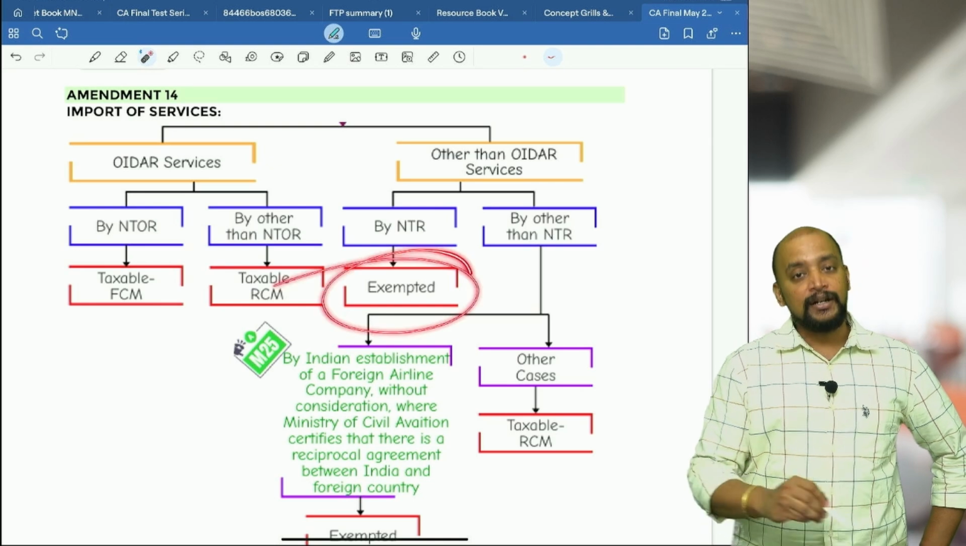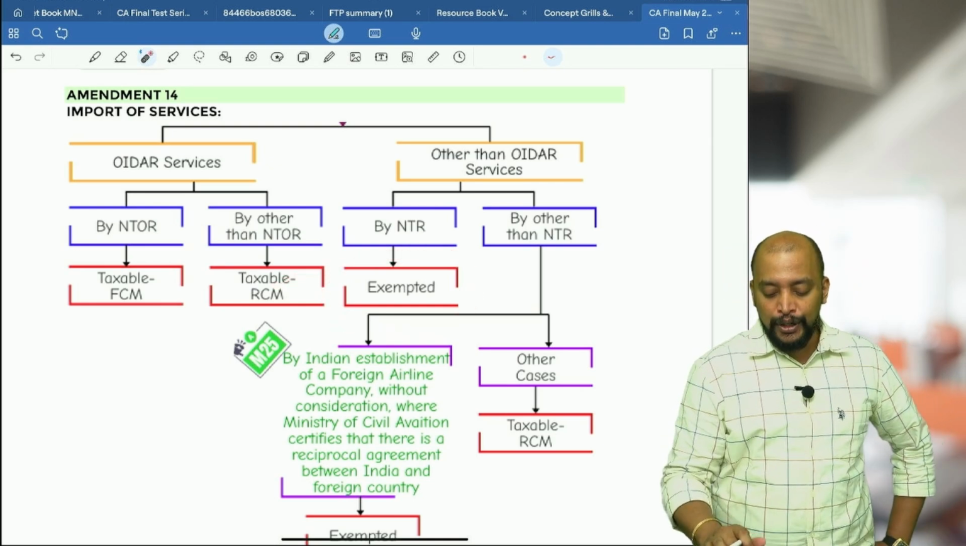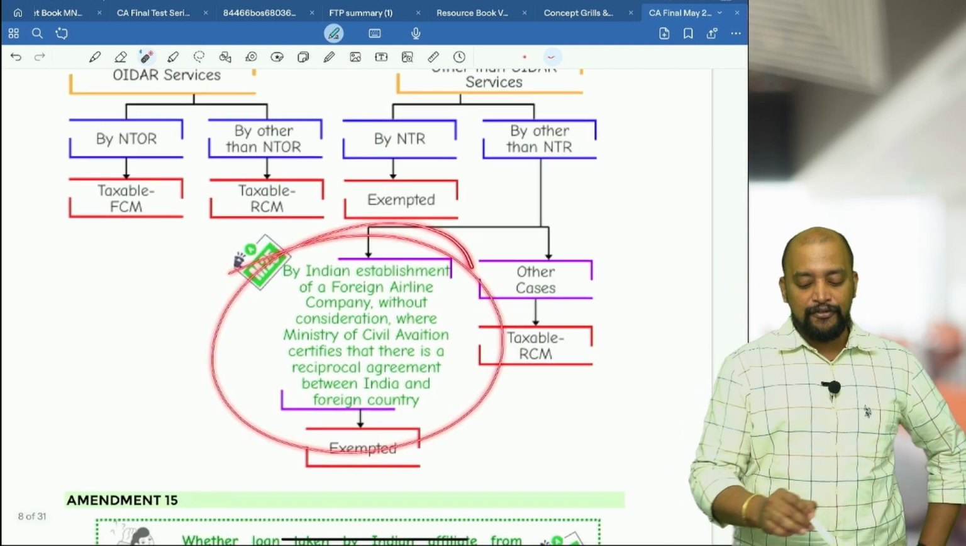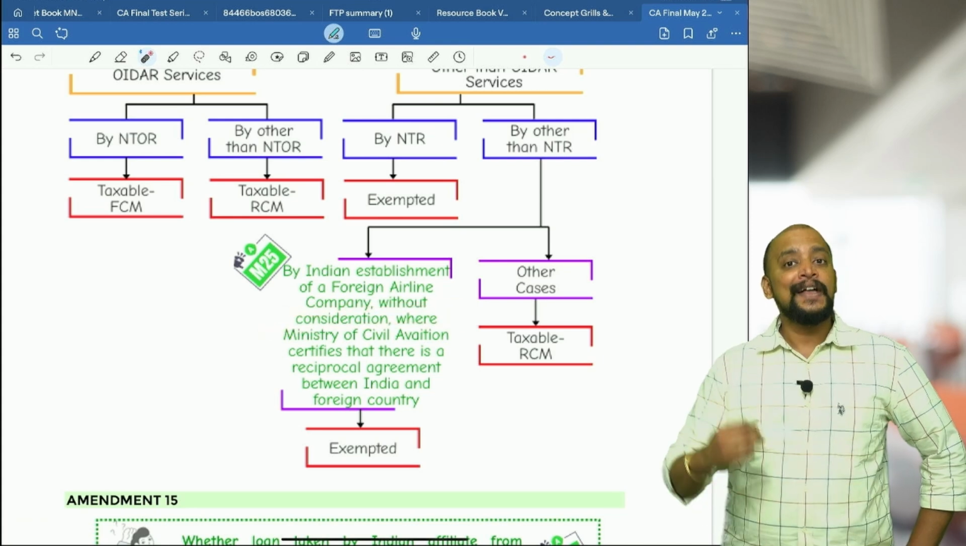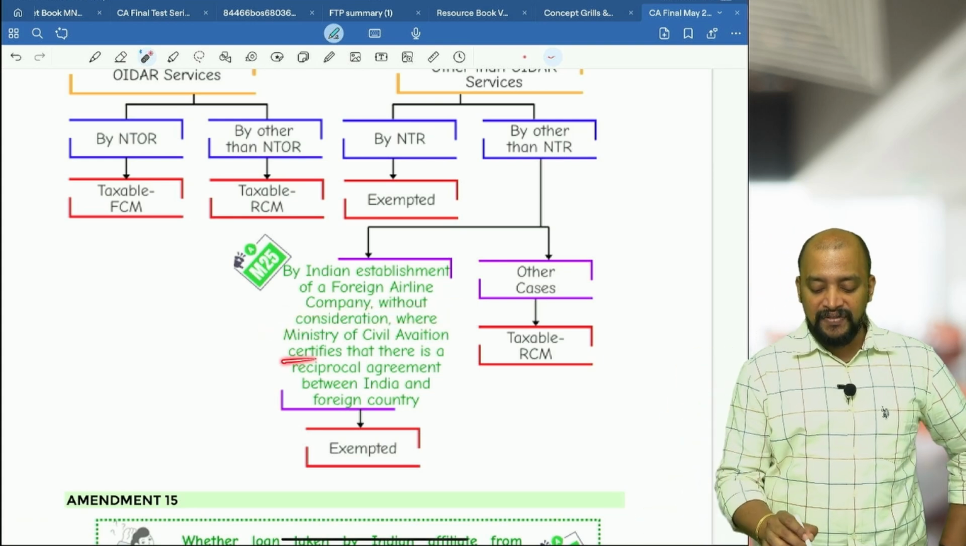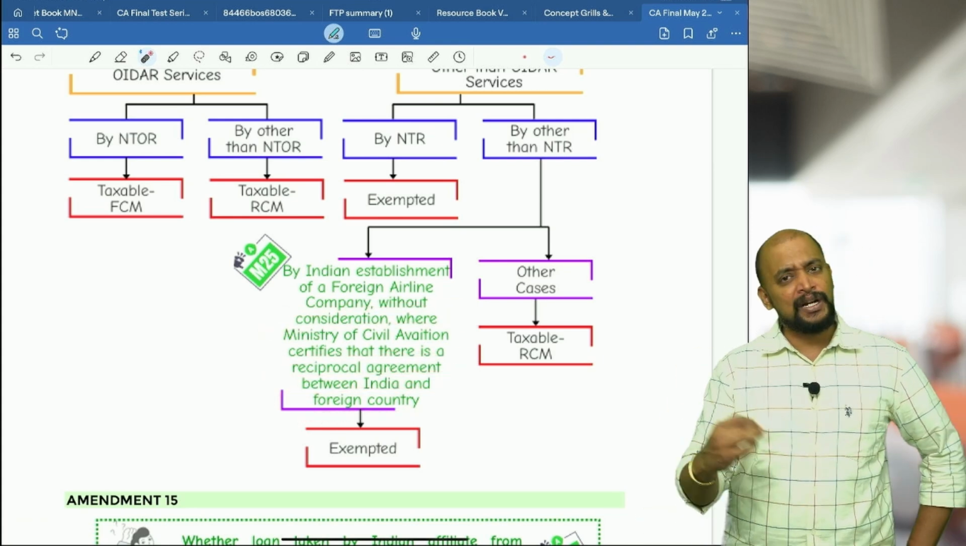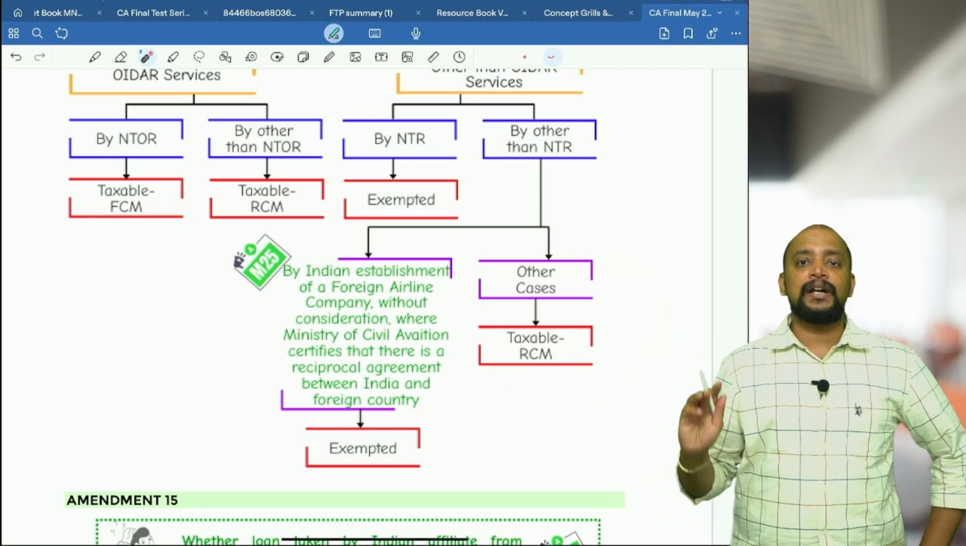it will be exempted. Now one more exemption, as I already told you, that is Indian establishment of a foreign airline company without consideration, where Ministry of Civil Aviation certifies that there is a reciprocal agreement, then it is exempted. In all other cases, it will be taxable under RCM.